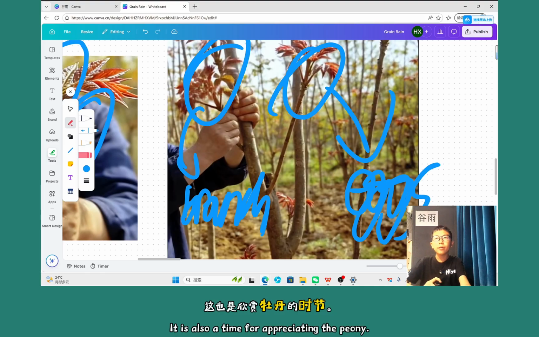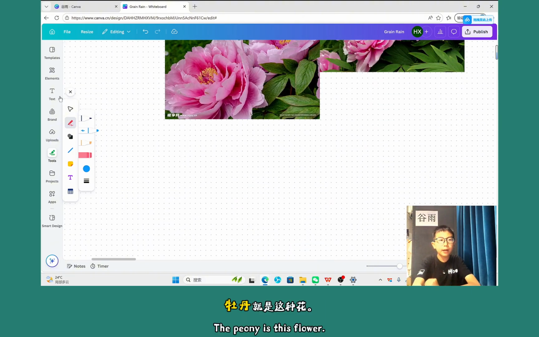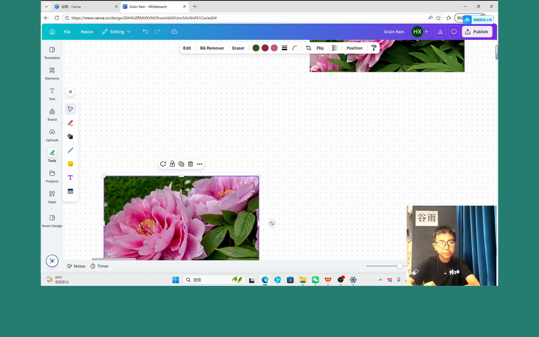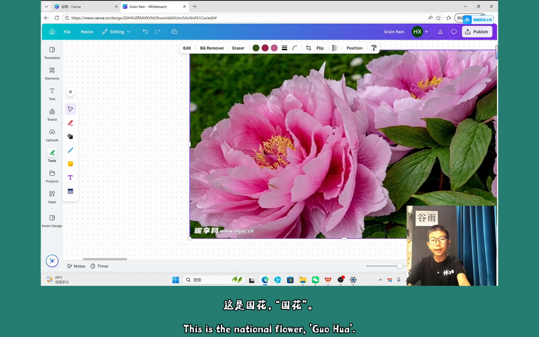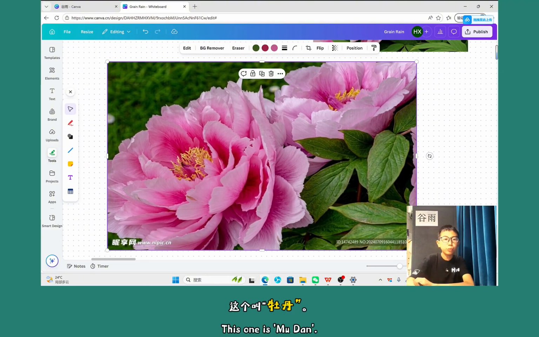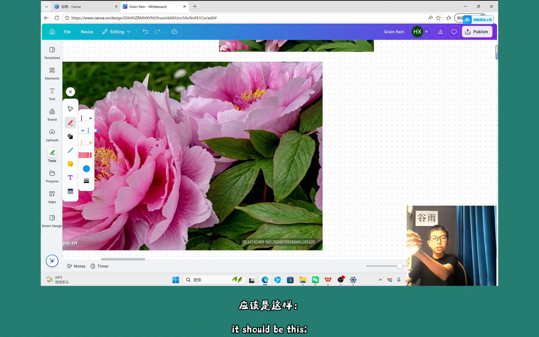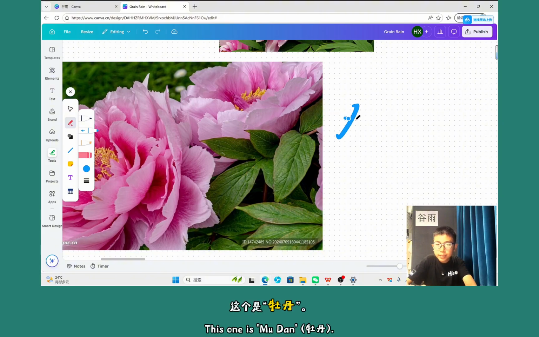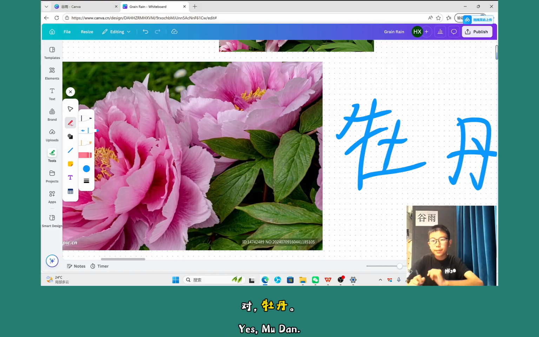It is also the time for appreciating the peonies here. And ta-da! The peony is this one. This is our national flower, 国花. And this one is 牡丹. If I write the Chinese character, it should be this one. Now I'm going to write it. Is this one? 牡丹. And this one is this one. Yep, 牡丹.